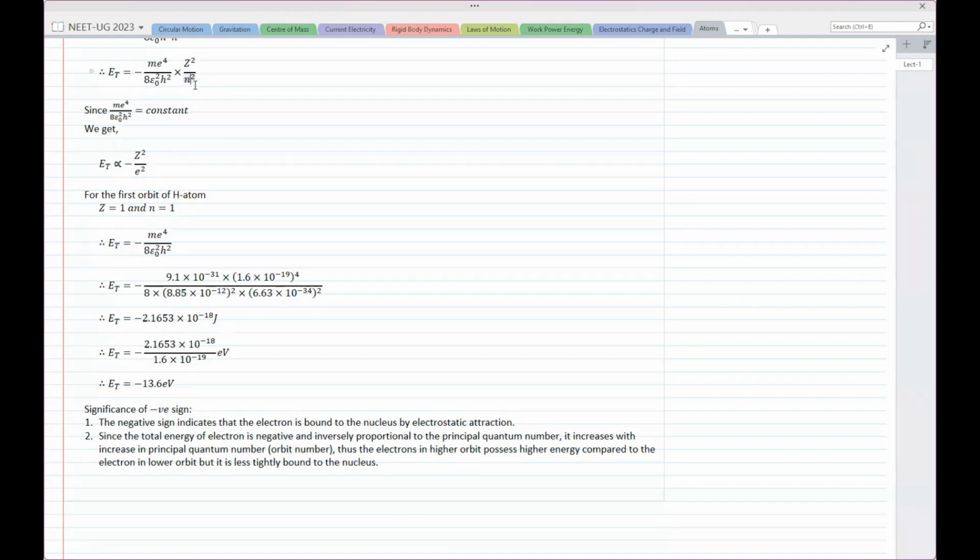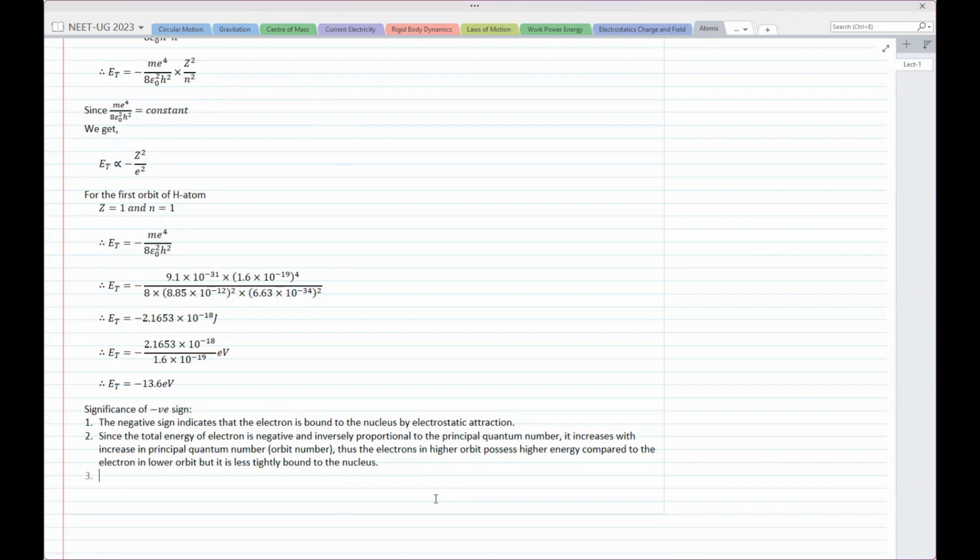And -3.4 is a larger number. It is on the right hand side of -13.6 on the number line. Then you move to the next one. If you divide by 9, you get 1.51. So that is even greater; even though the number looks smaller, because it is a negative number, it is on the right hand side of the previous number. Hence the value goes on increasing.